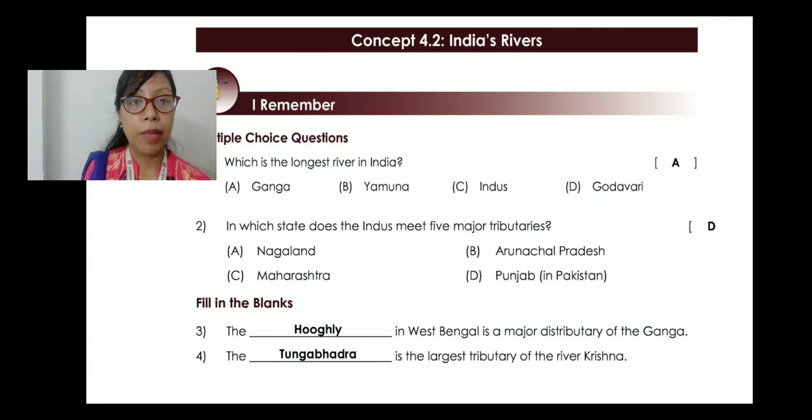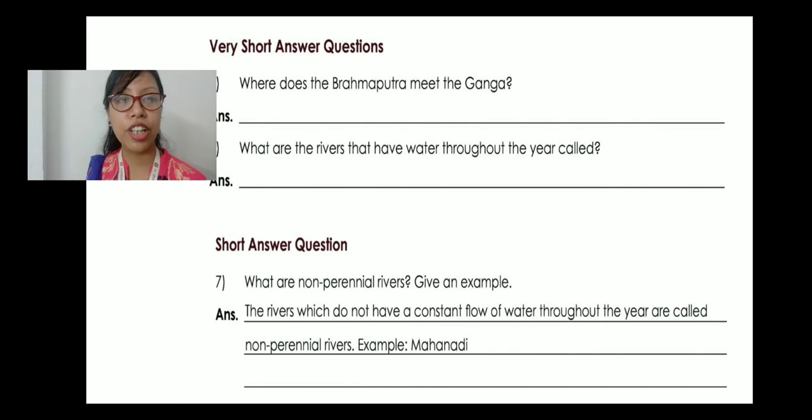Then we have fill in the blanks. The dash in West Bengal is a major distributary of the Ganga. That is the Hooghly. Hooghly river is very famous in Kolkata. So you have to remember this one. Then we have number 4. The dash is the largest tributary of the river Krishna. That is Tungabhadra. Tungabhadra is the largest tributary of Krishna.